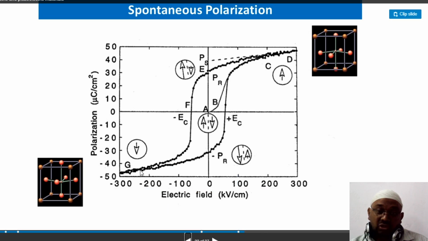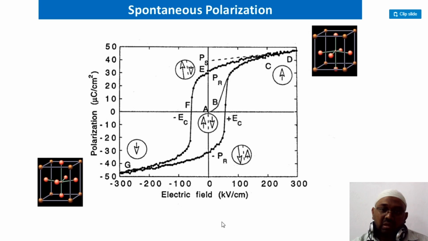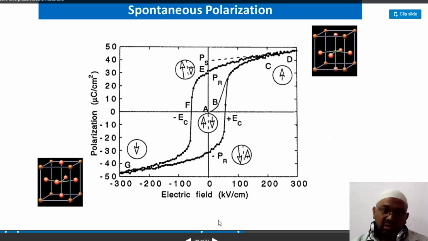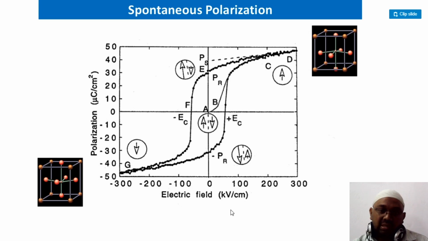Again it is reaching saturation in the reverse direction, and this path will be followed. We say that this path followed by the ferroelectric material is called the hysteresis loop. It is very clearly given in the notes also. If you don't follow this particular figure, when you come to the offline class, definitely we'll discuss this aspect again, right? If it is not clear to you, I will definitely discuss it in the offline class in the same manner.